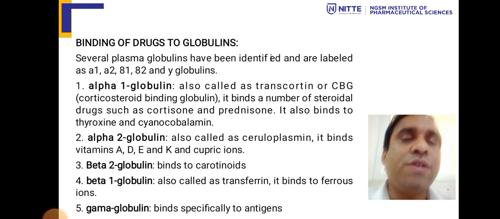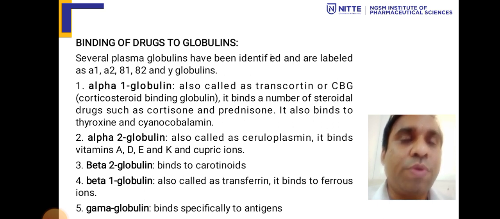It also binds to thyroxine and cyanocobalamin. Alpha 2 globulin is also known as ceruloplasmin. It binds to vitamins A, D, E, and K and cupric ions.